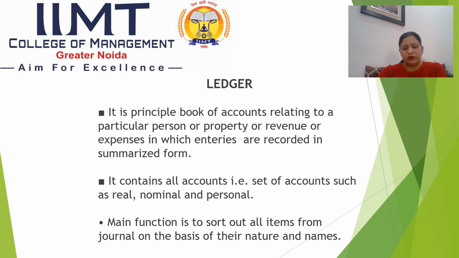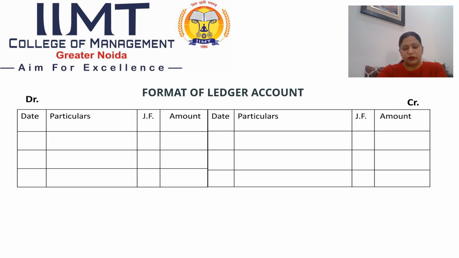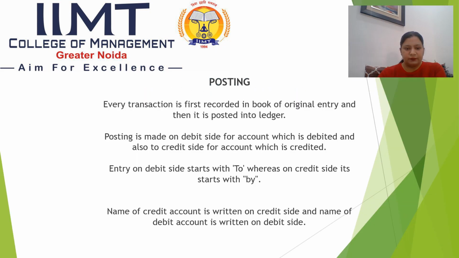This is a printed book in which you will post all transactions relating to some account. The format of ledger account will be in the T form, that is four columns in the debit side and four columns in the credit side. Debit side has date, particulars, journal folio and amount. In the same way, credit side also has date, particulars, journal folio and the amount that is to be credited.